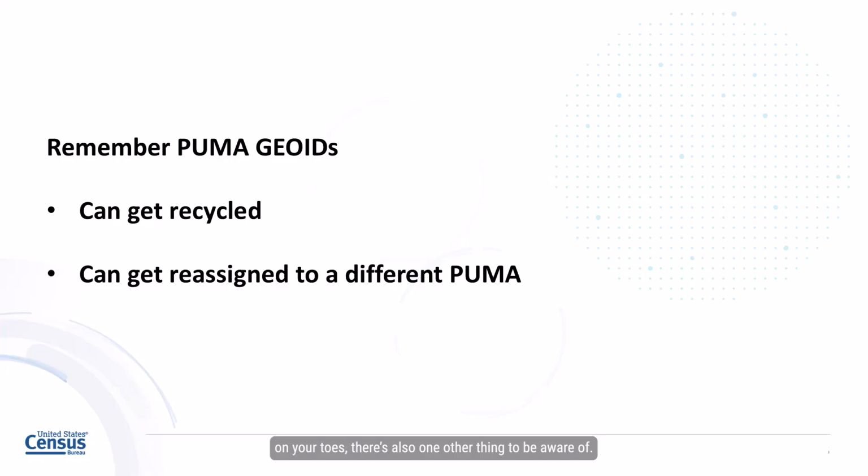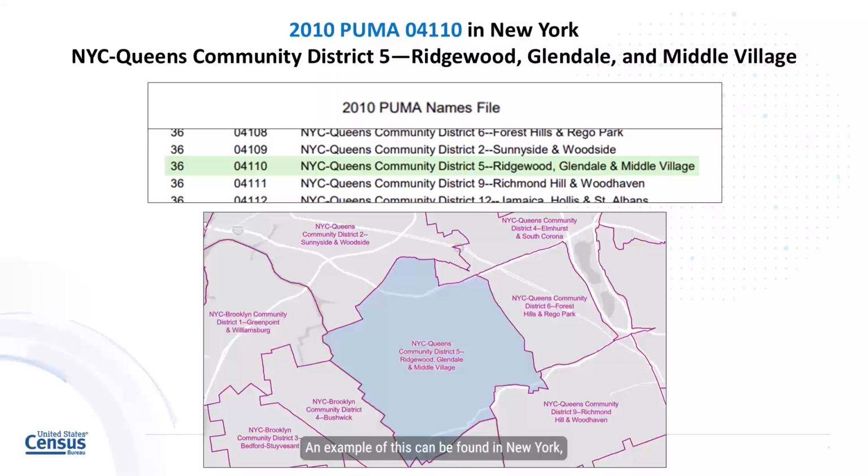Now, if all of this is not enough to keep you on your toes, there's also one other thing to be aware of. While overall it's not a frequent occurrence, if these PUMA GeoIDs change like they did for the Beaver County South PUMA, they aren't always just discarded. Rather, they can get recycled and be reassigned to a completely different PUMA. Again, this isn't a frequent occurrence, but it is something to keep an eye out for. An example of this can be found in New York, most notably for PUMAs in New York City.